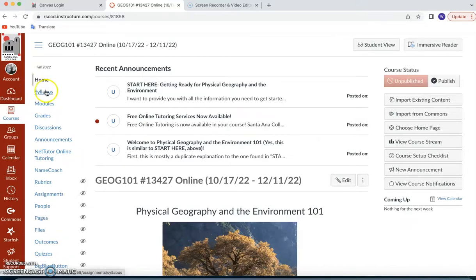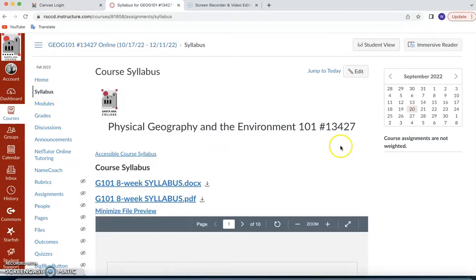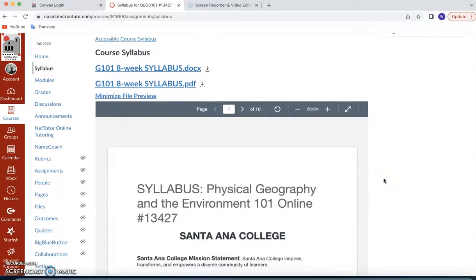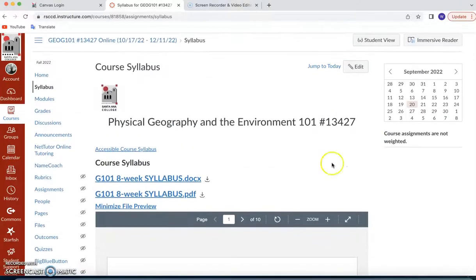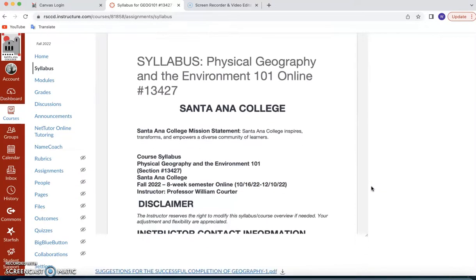I would come over here then after that and click on the syllabus. There is going to be a syllabus quiz the first week, so you need to make sure that you read through it. The syllabus is going to open up for you automatically, but if you want to print a copy of it, you can go right here with this document and open it up and then print on your printer, and you'll have a physical copy of it.